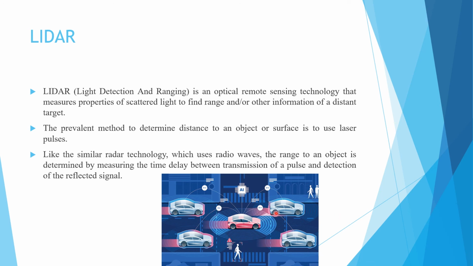Here is a picture which is related with the LiDAR, light detection and ranging. As I see in the picture, this is the main vehicle and these are the side vehicles.